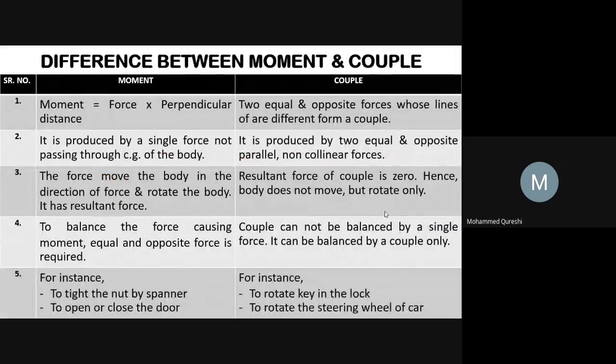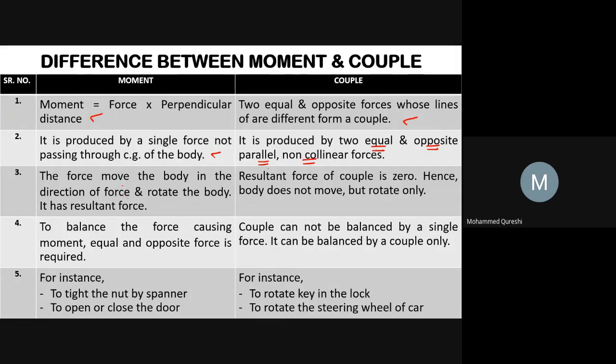Now we will go for the difference between moment and couple. As we discussed earlier, moment is nothing but force into perpendicular distance. And a couple is two equal and opposite forces whose lines of action are different. Moment is produced by a single force not passing through the CG of the body, whereas a couple is produced by two equal and opposite parallel non-collinear forces.